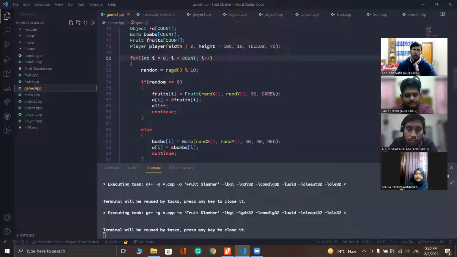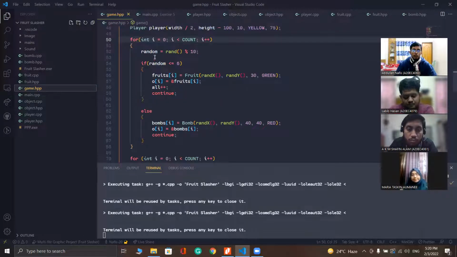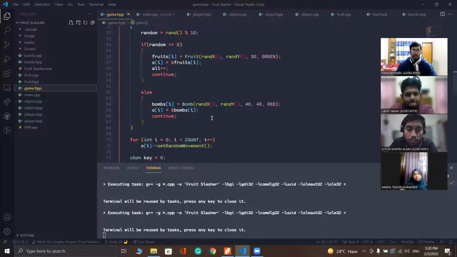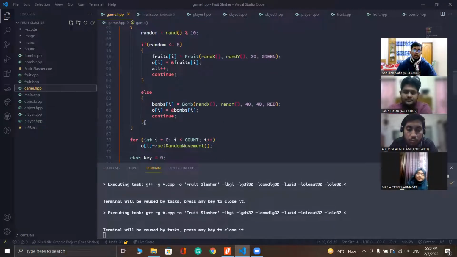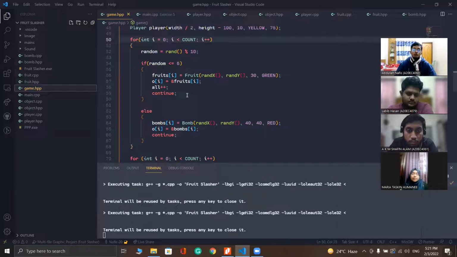We have created this rand function, modulus by 10. By doing this, the random value will be a number between 0 and 9. If the number is equal to or less than 6, then fruits will be created on the screen. And if the number is higher than 6, then the bomb will be created. So by doing this, there will be a random number of fruits and bombs on the screen.